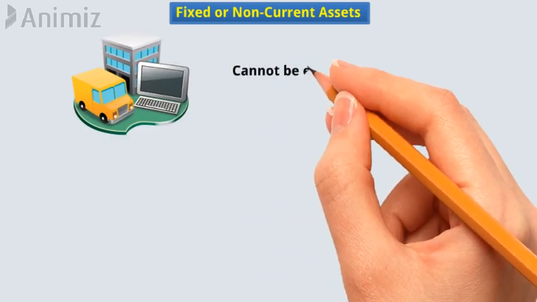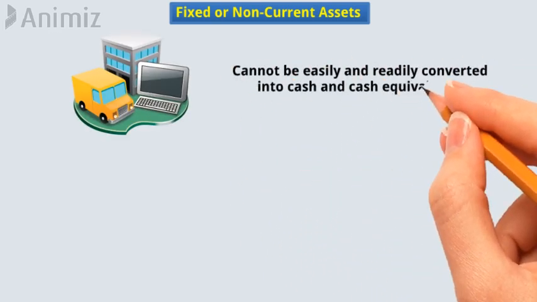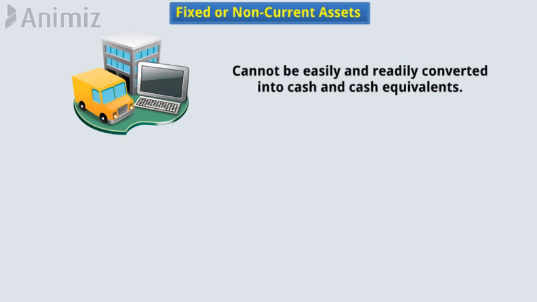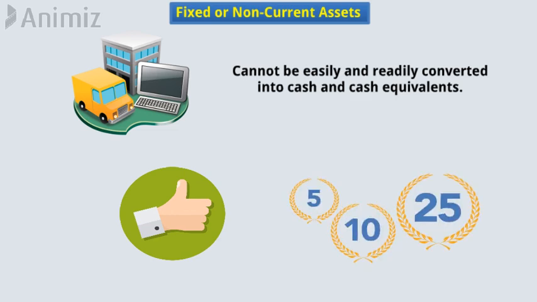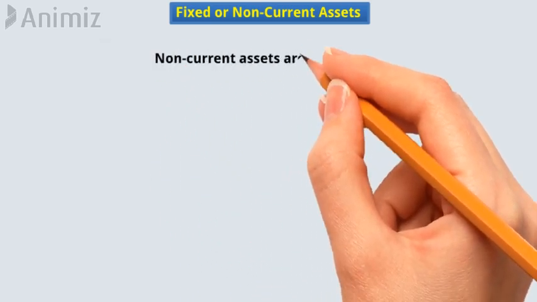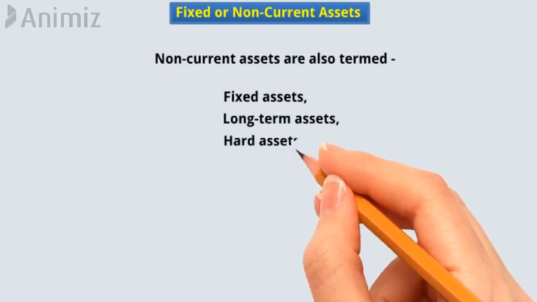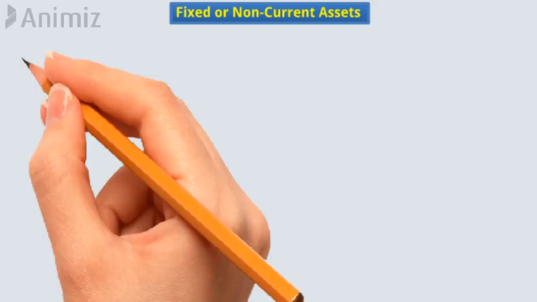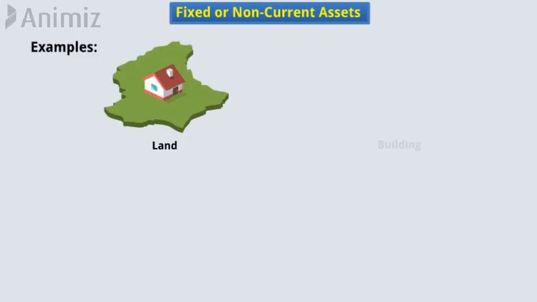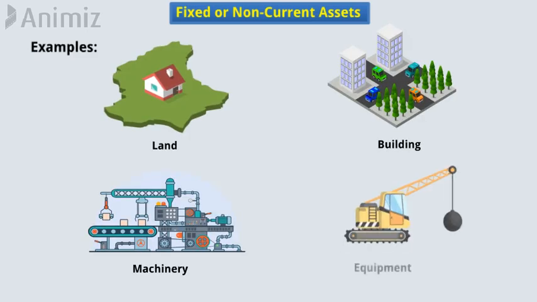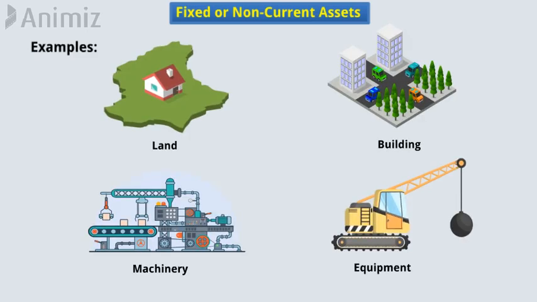Fixed or non-current assets. Non-current assets are assets that cannot be easily and readily converted into cash and cash equivalents. These assets are expected to provide benefits to the business for several years. Non-current assets are also termed fixed assets, long-term assets, or hard assets. Examples are land, building, machinery, equipment, etc.